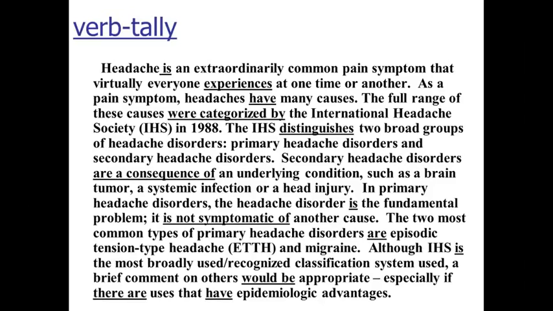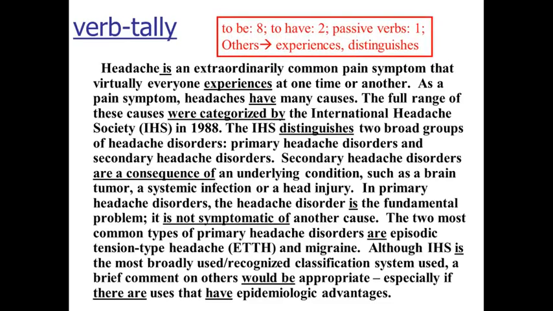One is you can do what I call a verb tally. I've underlined all the verbs here. This is a really good task in revising your own work. It's very easy to go through and circle the verbs, and that's one thing you can really pay attention to. When you count up the verbs in this paragraph, we have 8 to-be verbs. That's the is, are, was, were, be, been, am. As I mentioned last week, to-be verbs are kind of weak.